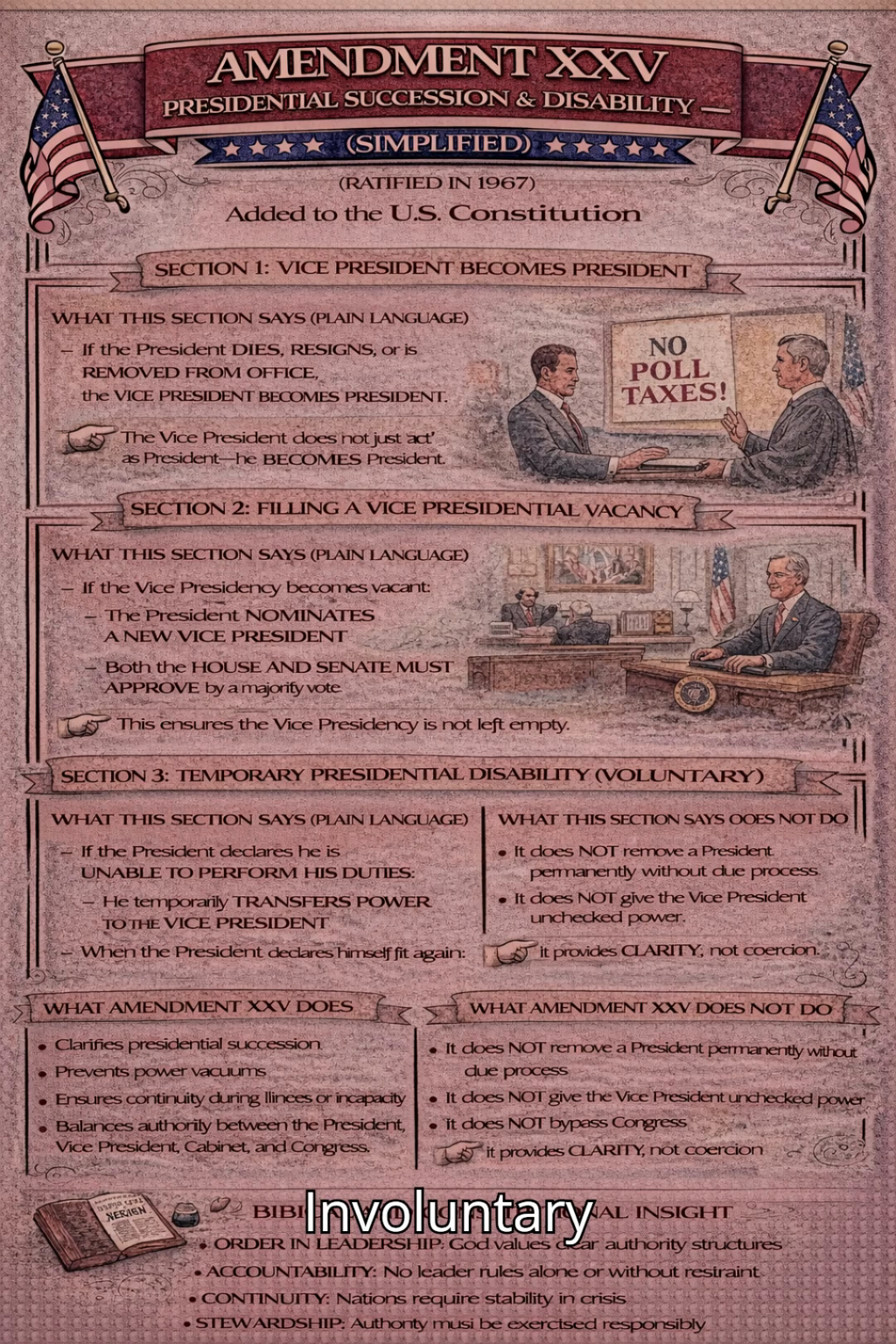Section 4. Presidential Disability, involuntary. What this section says, plain language. If the President cannot or will not declare himself unable, the Vice President and a majority of the Cabinet may declare the President unfit. The Vice President becomes acting President. If the President disputes this, Congress decides the issue. A two-thirds vote of both houses is required to keep the Vice President as acting President. This is a safeguard for extreme situations.